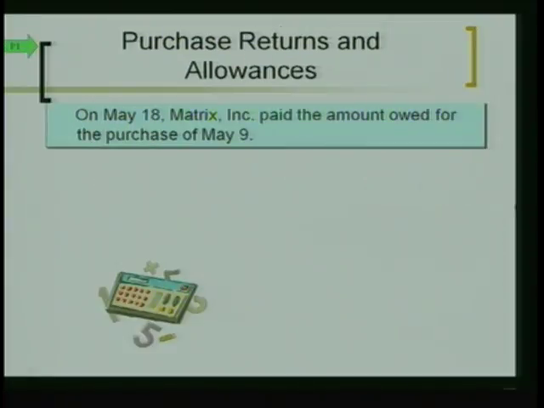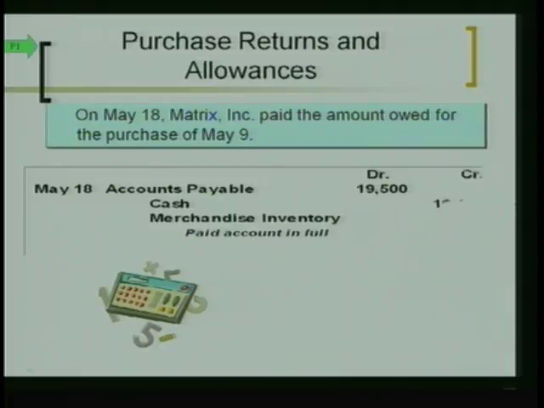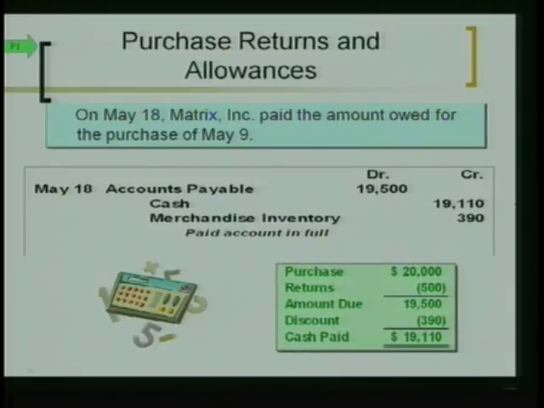Do we pay within the discount period? Yes, we do. So we don't have to give them the full $19,500. We only have to give them 98% of the $19,500, which in this case is